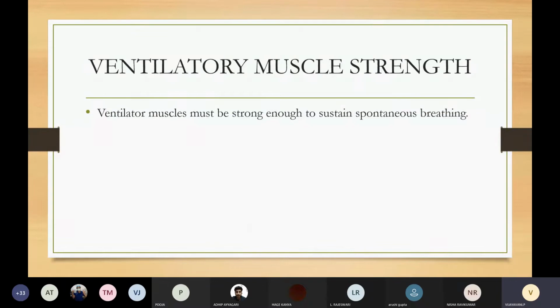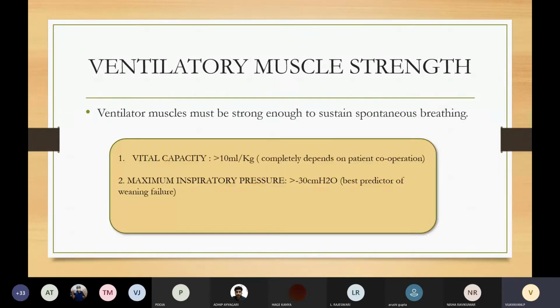Now next, coming to the assessment of ventilatory muscle strength. Ventilatory muscles must be strong enough to sustain spontaneous breathing. As I discussed, the two parameters which will assess the ventilatory muscle strength are vital capacity and maximal inspiratory pressure. Now vital capacity is completely dependent on patient cooperation. That is why the maximal inspiratory pressure is the best predictor of weaning failure.